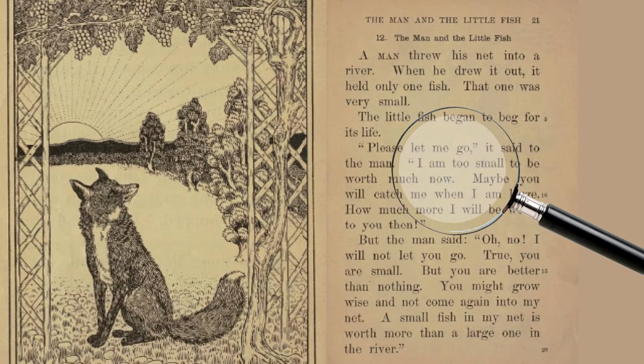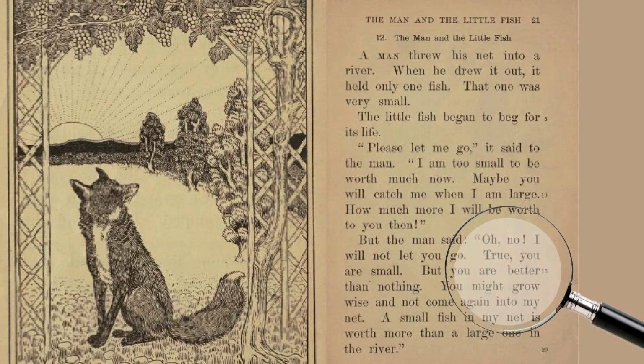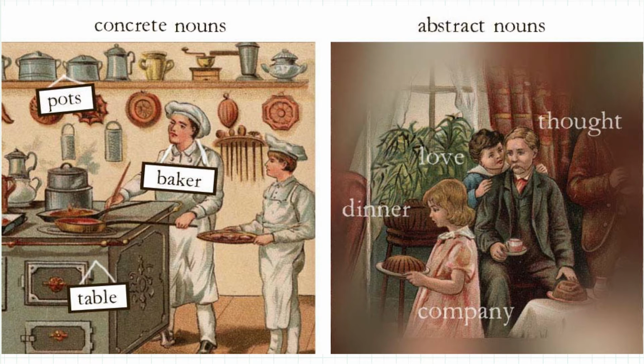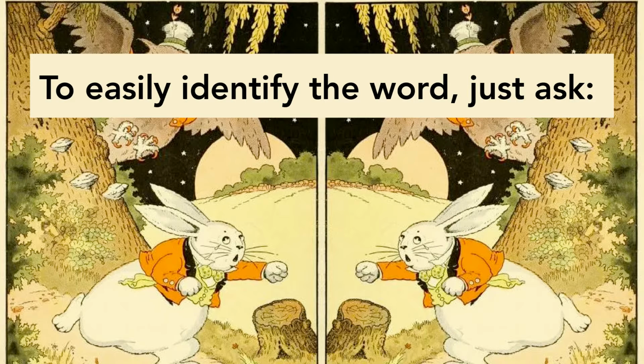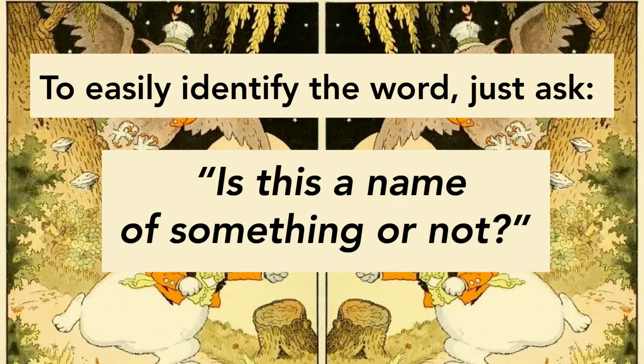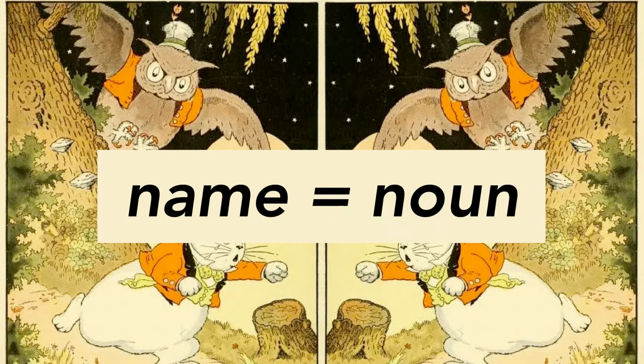A basic noun is very easy to spot in a sentence. Just remember, if it's a name of something, whether concrete or abstract, it's a noun. To easily identify the word, just ask, is this a name of something or not? If it's a name, it's a noun.